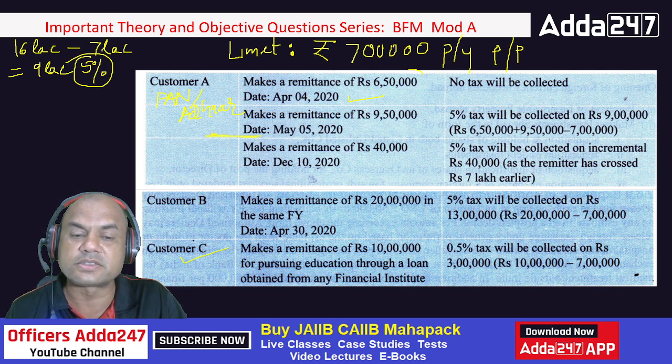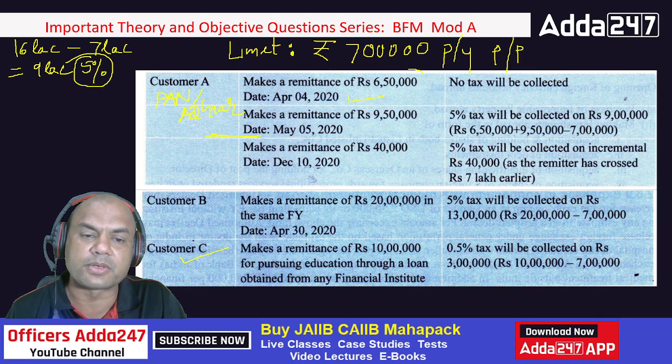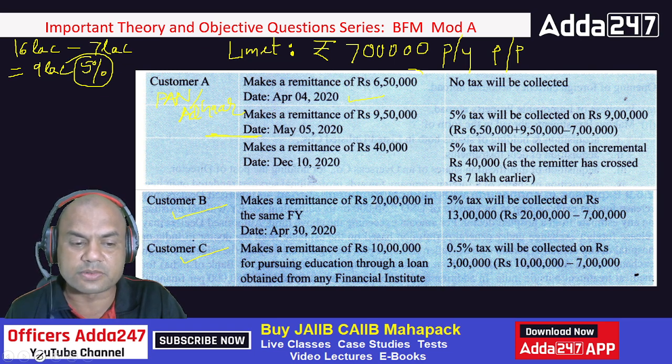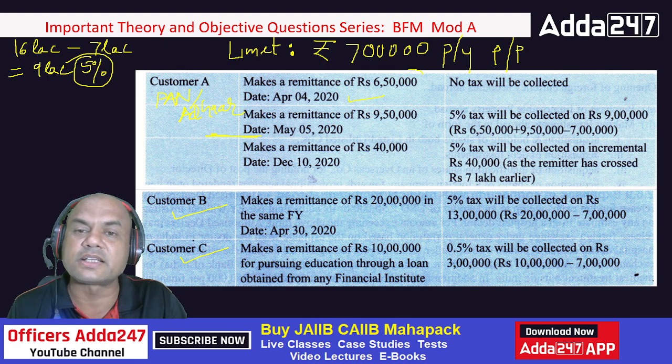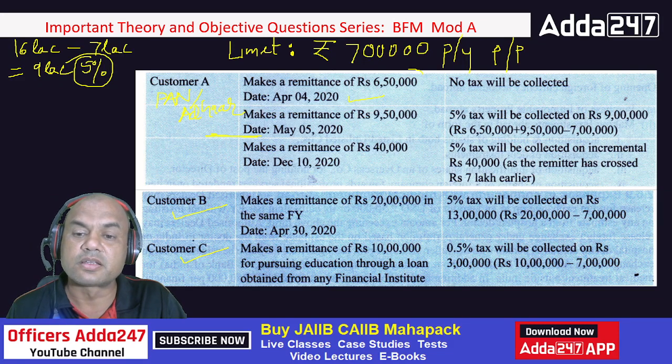Who can give me the answer? What will be the tax collected on the... Okay, give me the answer for both the persons, customer B and customer C. What is the tax amount which you will collect from both the customers? Everyone type fast. This is 13 lakhs and 5%, right? So 13 lakhs and 5% is what? So it is 65,000, right?